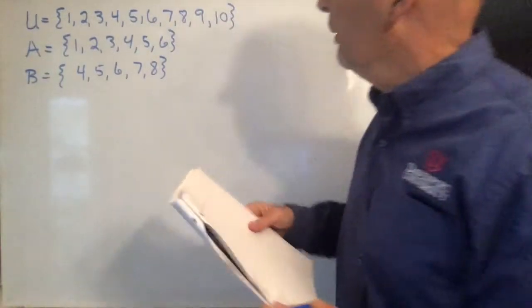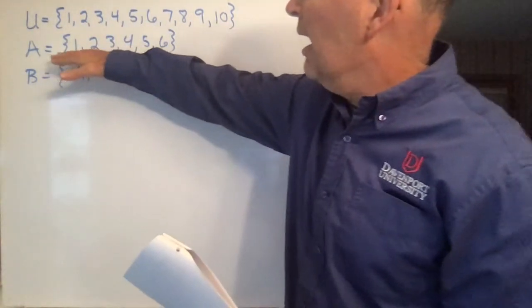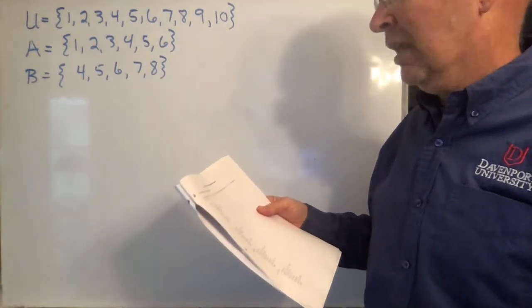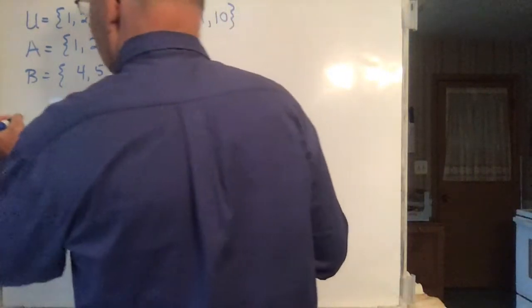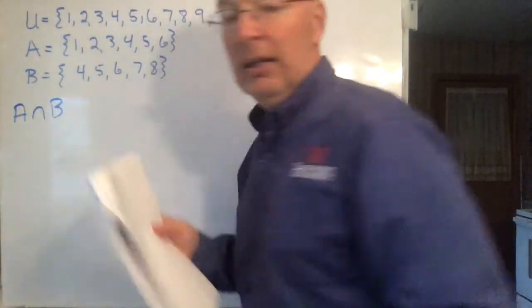I assume you have it in front of you, but I'll put it here as well. Here's the first several problems. Here's a universal set, all the numbers from 1 through 10. A is 1 through 6, and B is 4, 5, 6, 7, and 8. The first question is, what is A intersect B?